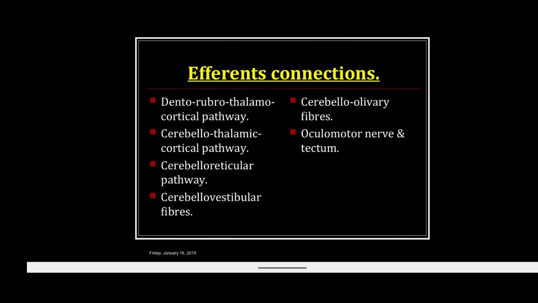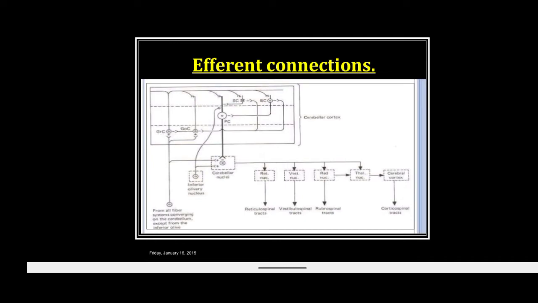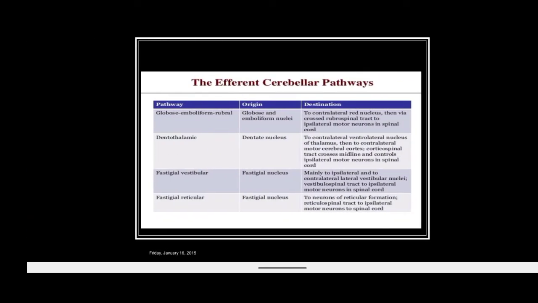Now come to the efferent connections. Efferent connections are of the dento-rubro-thalamo-cortical pathway, cerebello-thalamo-cortical pathway, cerebello-reticular pathway, cerebello-vestibular fibers, cerebello-olivary fibers, oculomotor nerve, and tectum. Efferent fibers. There are efferent connections.